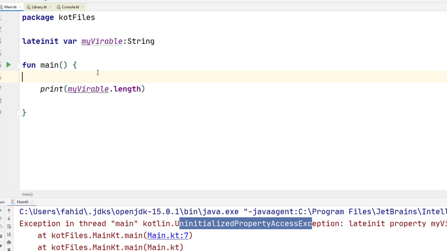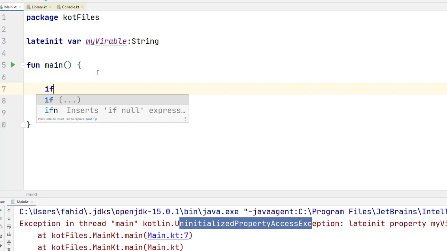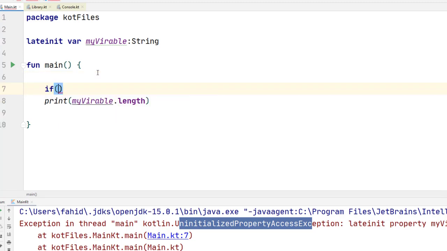Of course you can handle that with double colon myVariable dot isInitialized. You can check that like that, right?